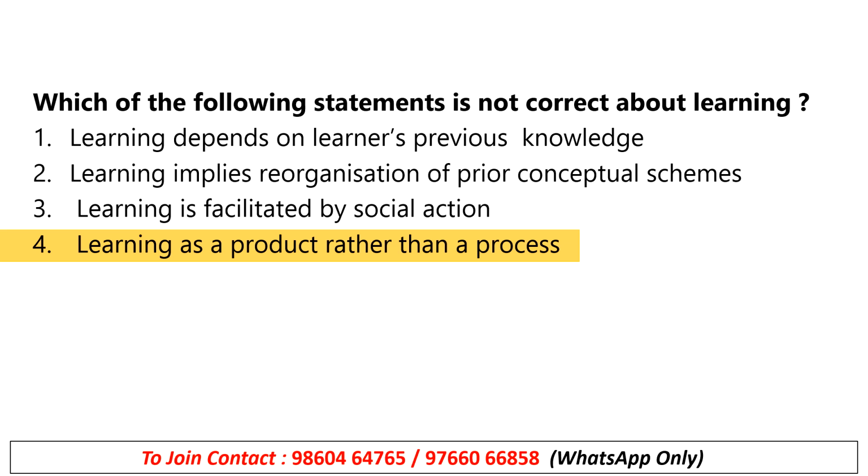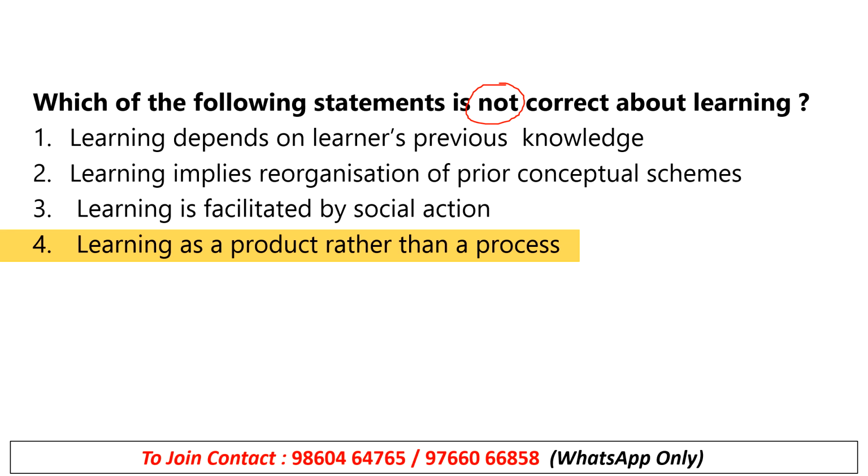Understanding what I am trying to say? Understand the question first. It is asking what is not correct about learning. Getting it? It is clearly asking not correct about learning, but options 1, 2, 3 are correctly matching with or connecting with the learning. The fourth one is not connecting.